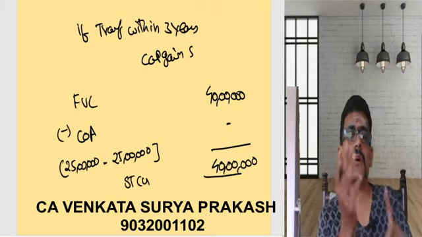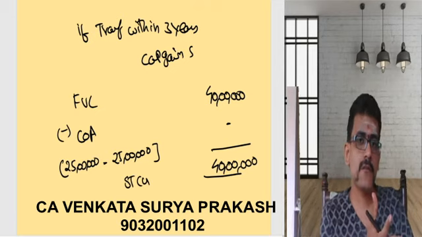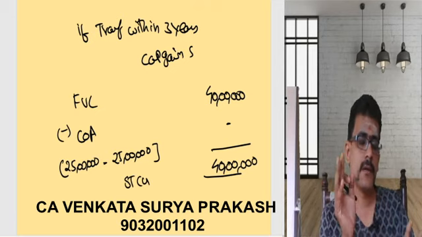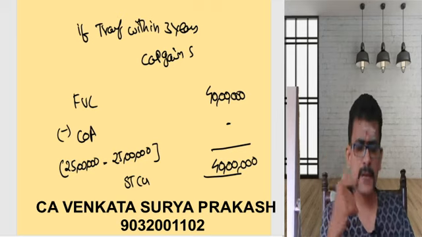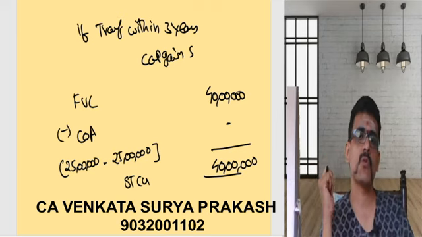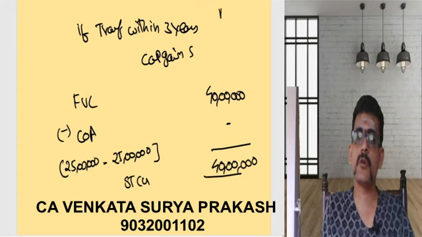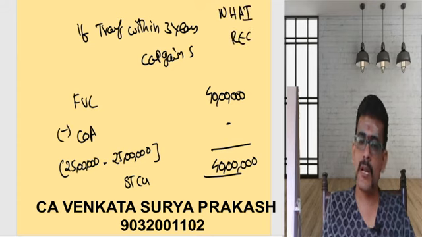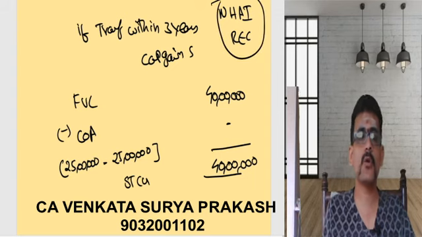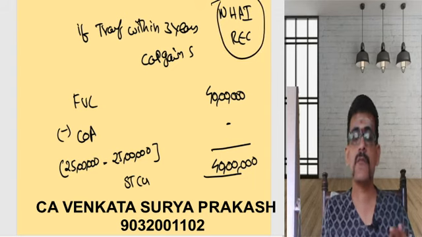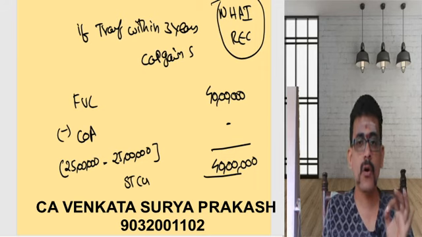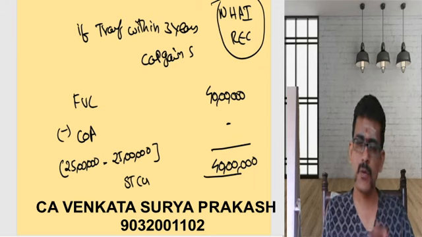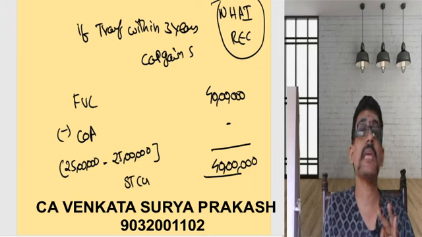That's it. So that's the application of section 54 and 54EC we had discussed. 54EC and 54D both are the same. Only one thing is different: here under 54EC, you need to purchase the bonds of National Highway Authority, Rural Electrification Corporation. There you are going to purchase the units which are approved by the government of India. That's what is section 54EE.